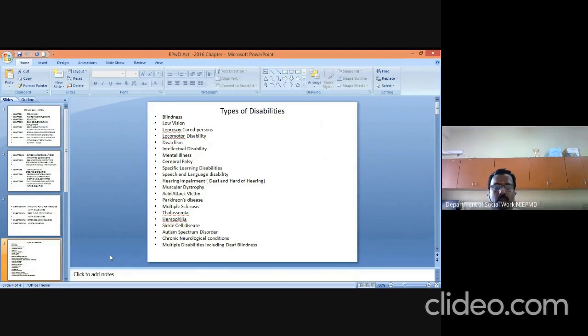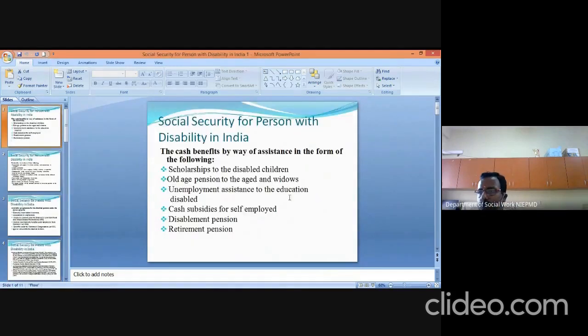Social security is nothing but security protection provided by the state government and central government for upliftment of the lifestyle of persons with disabilities, in the form of cash or any other aspect.